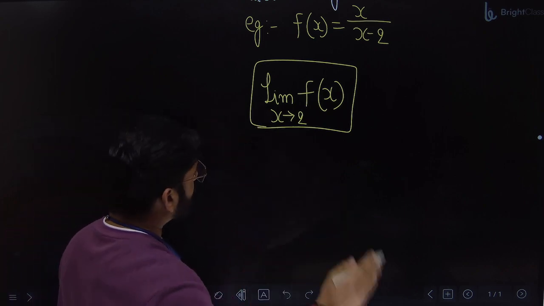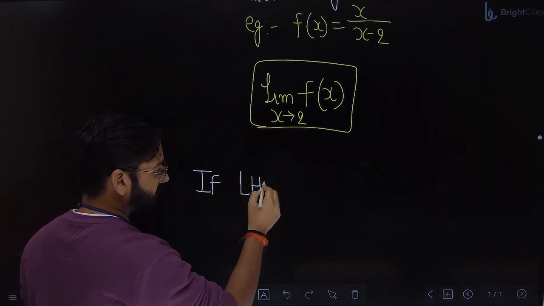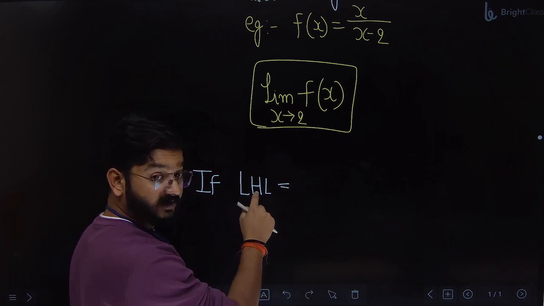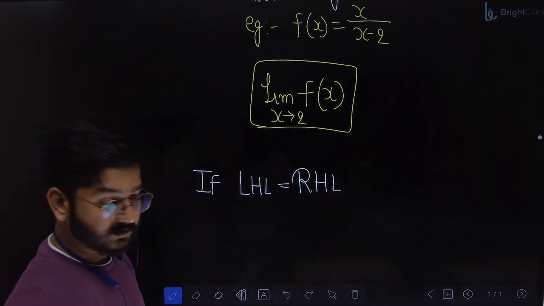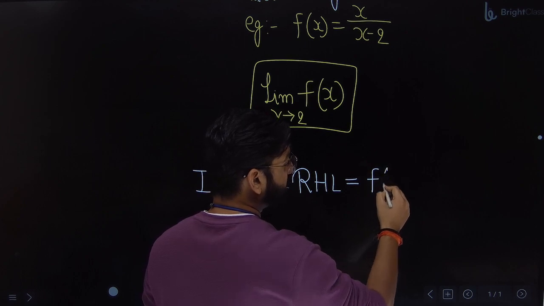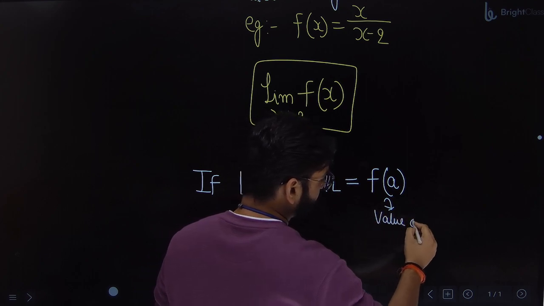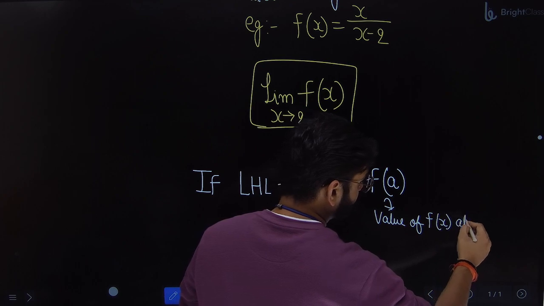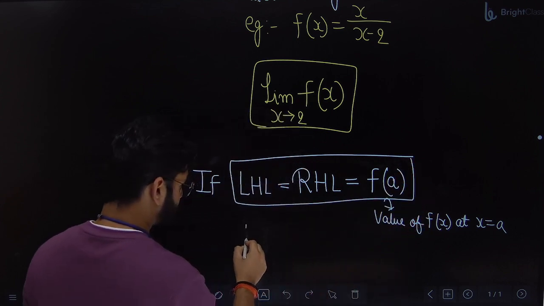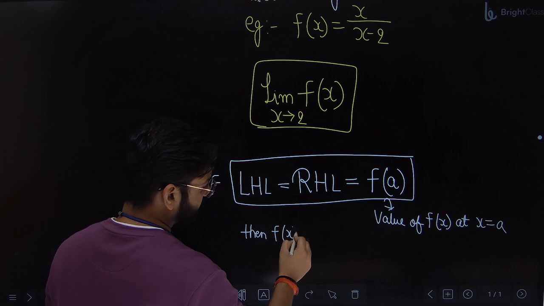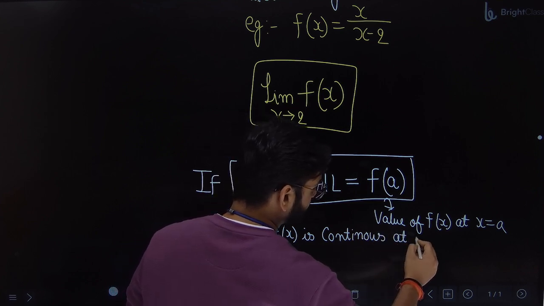Now, according to the mathematical method, we say that if the left hand limit (LHL) is equal to the right hand limit (RHL), which is equal to the value of the function f of x at x equal to a, so if these three things are equal, then f of x is continuous at x equal to a.